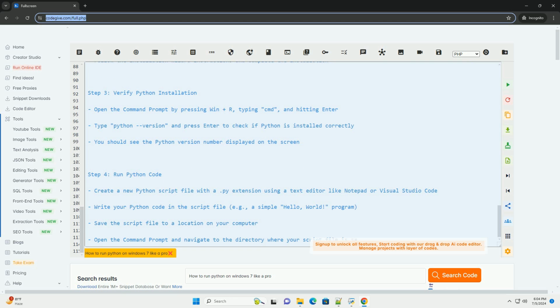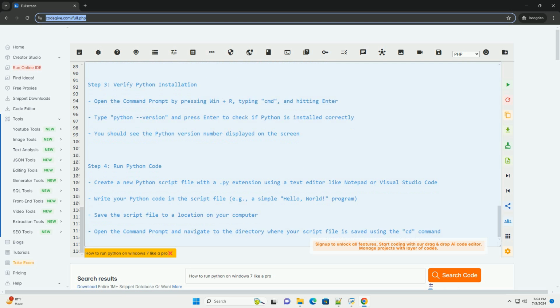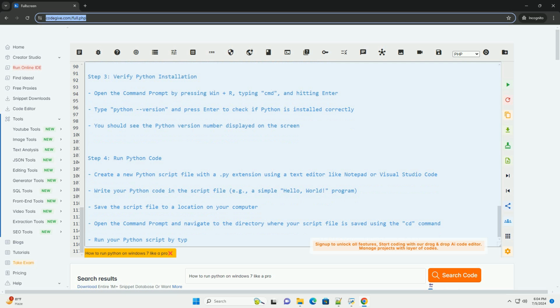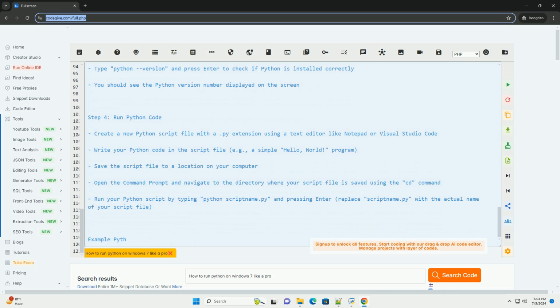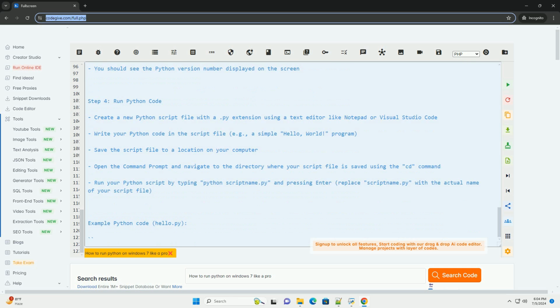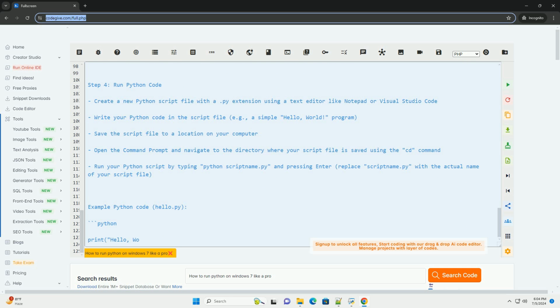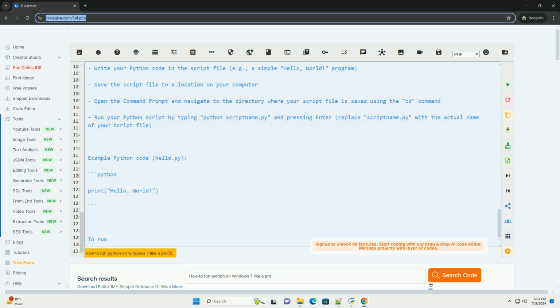Example Python code, hello.py. To run the Python script hello.py, follow these steps. Save the script to a directory on your computer. Open the command prompt and navigate to the directory where hello.py is saved. Type python hello.py and press enter. You should see "Hello, World" printed on the screen.